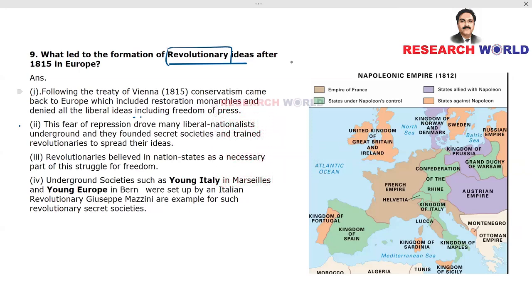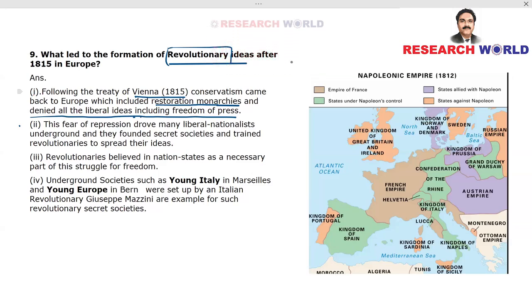Following the Treaty of Vienna 1815, conservatism came back to Europe, which included restoration of monarchies and denied all the liberal ideas, including freedom of press. This is something we have just discussed.